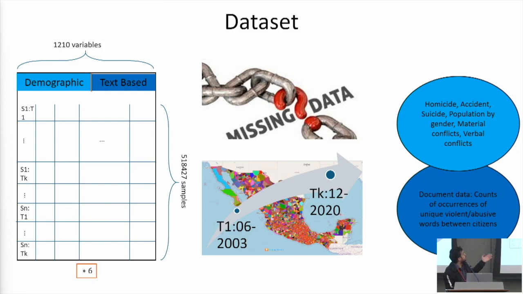There are 6 lagged files, each having 1200 variables and around 500,000 samples. The response is a binary type, where one shows the presence of at least one material or verbal conflict in that particular spatial location. The dataset encompasses 32 states of Mexico, having around 2,400 municipalities. The time frame of the data is from 2003 to 2020. There are some variables which are not available until the end of 2003. Apart from that, there are some data missing completely at random.